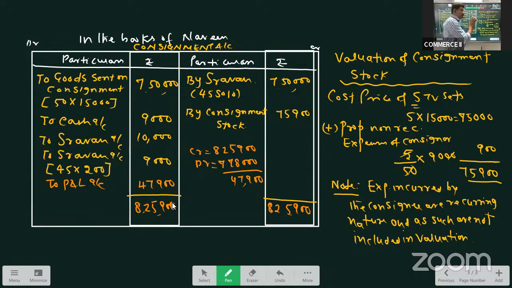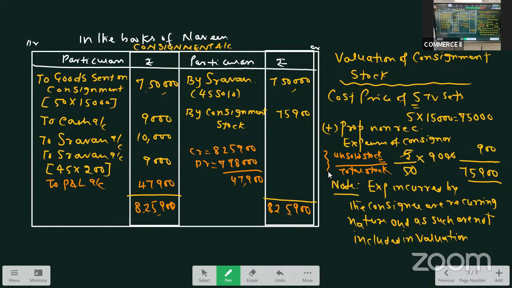But when the number of units is given, like out of 50 TVs, 45 are sold, then we have to apply a formula. What is 5? It is unsold stock. And what is 50? That is total stock. So unsold stock by total stock into total non-recurring expenses. This is how we can take the proportionate expenses.